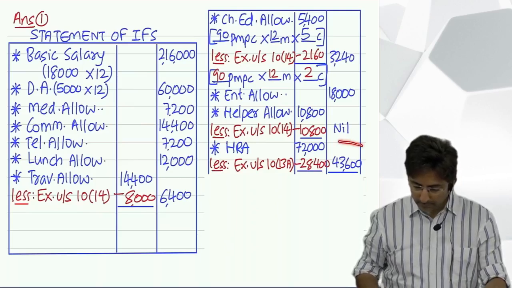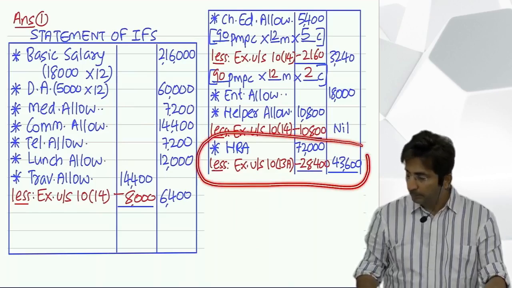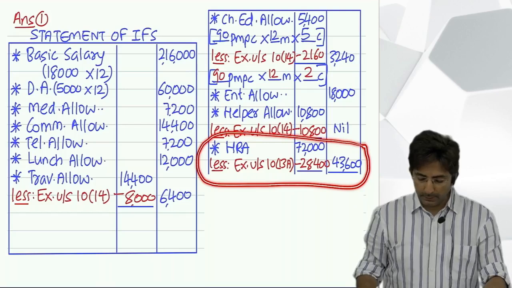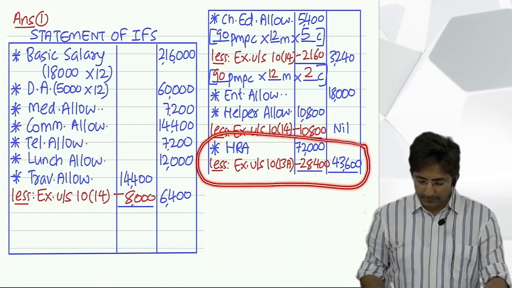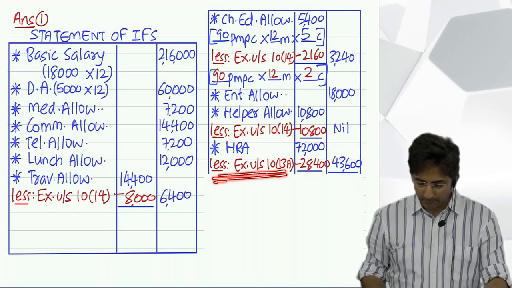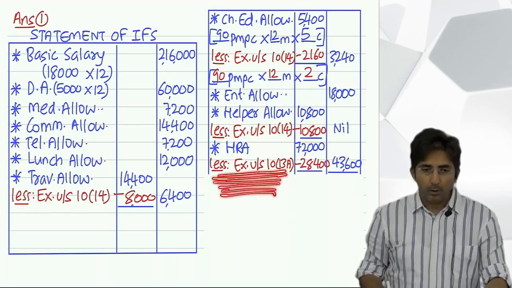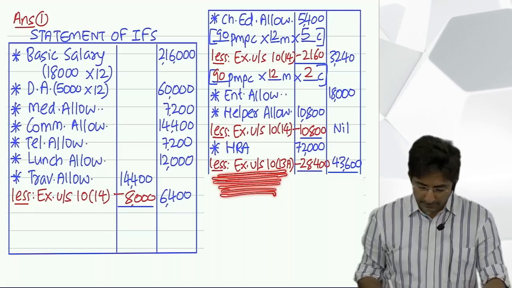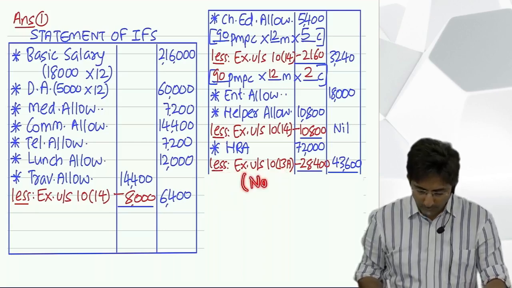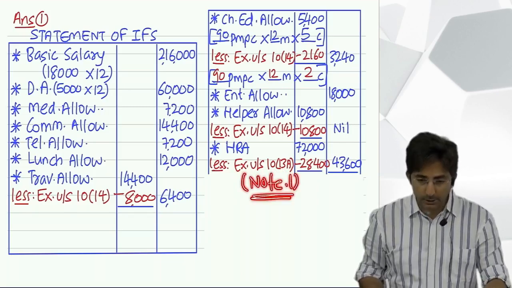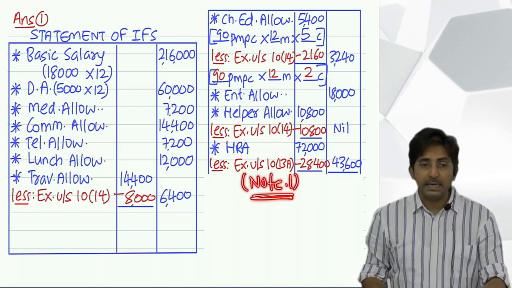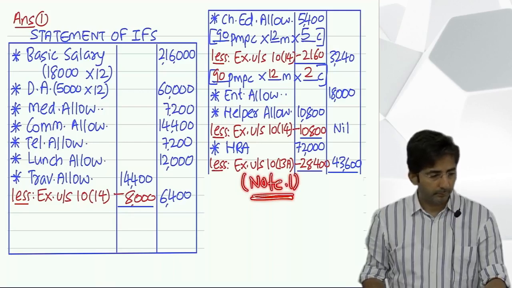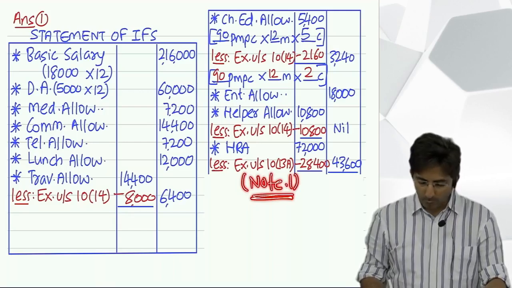See how I have done this. 72,000 is house rent allowance. Less exempt under section 10(13A). All are exempt under 10(14), but this is 10(13A). Here you should also mention note 1. You have to show the connection, that for this I have prepared note 1. You write that here, note 1.